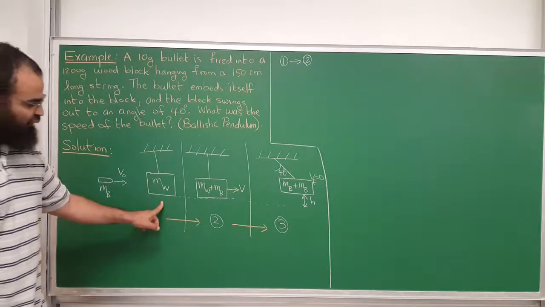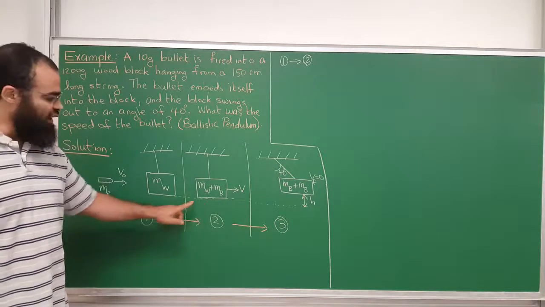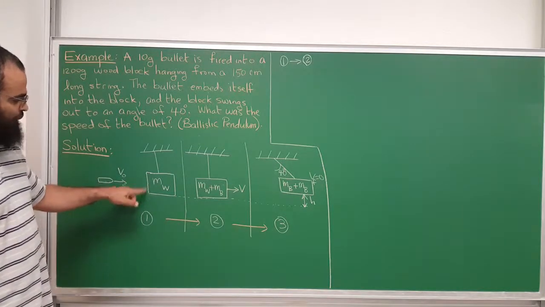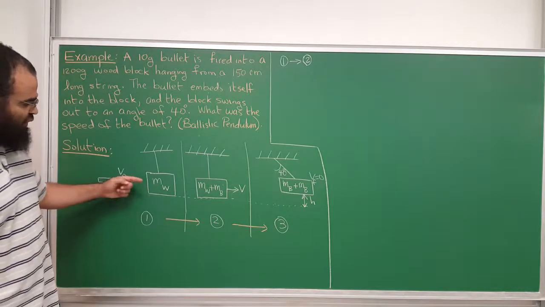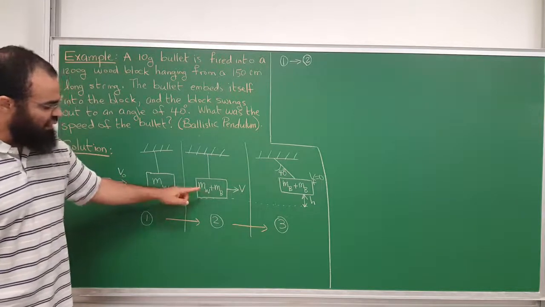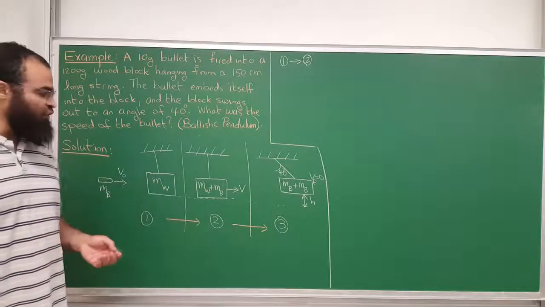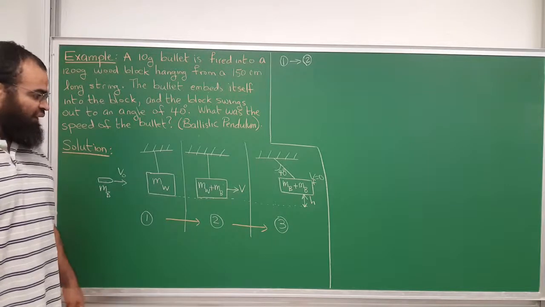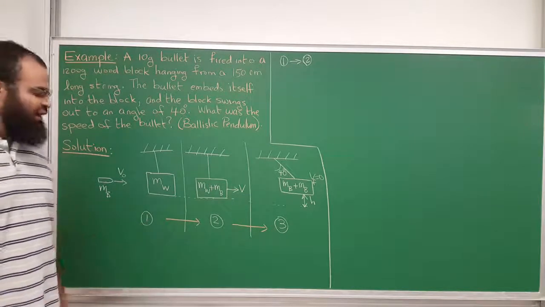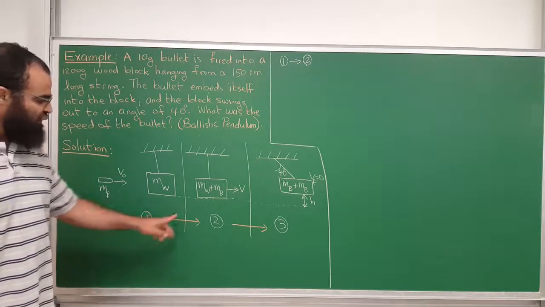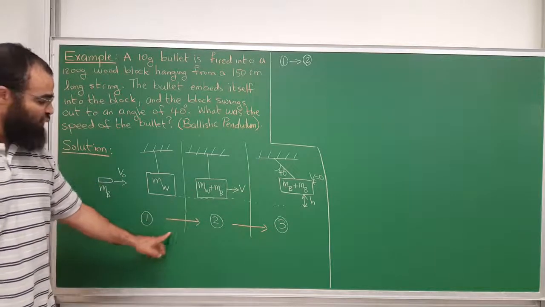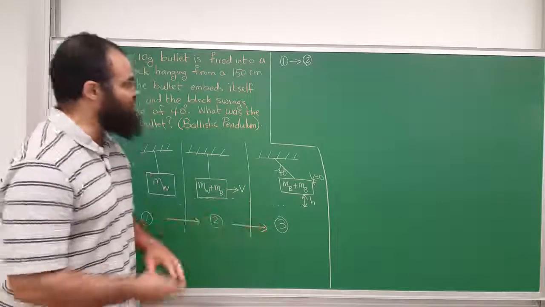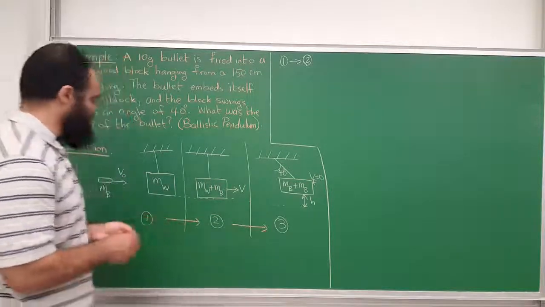Energy, however, right before collision, right after collision, is not conserved, because when the bullet hits the block, there's definitely a non-conservative force, because the bullet has to basically drill a hole and get into the block. There is frictional force between them, and so you cannot use conservation of mechanical energy there. So we're going to use conservation of momentum in going from step 1 to step 2, and then we will worry about what happens between step 2 and step 3.